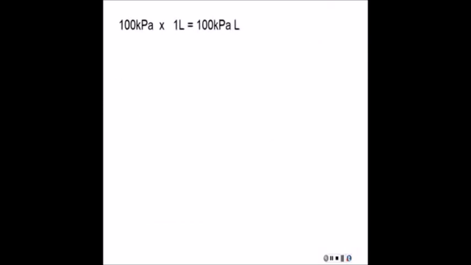Now, if I take my pressure and volume from my first condition and multiply them together, I get that. I'm going to call those P1 and V1. And if I do the same for my second conditions, you notice I get the same answer. I'm going to call those P2 and V2. And since they both gave me that same number, I can then say that these two equal each other. And this is our first gas law. P1 V1 equals P2 V2. And this is called Boyle's law. So that's our first gas law. We're going to have a few others.